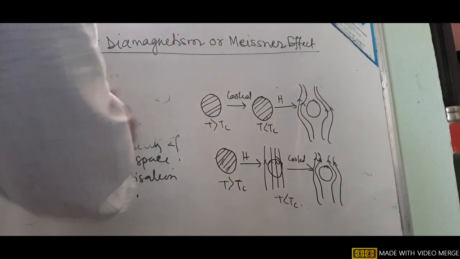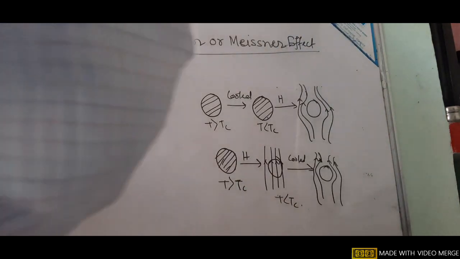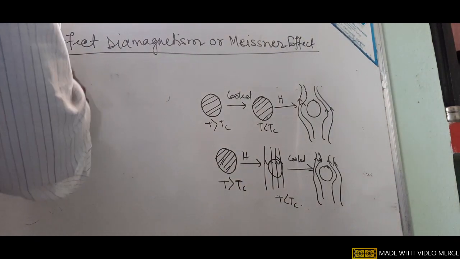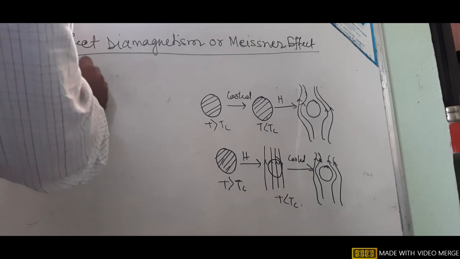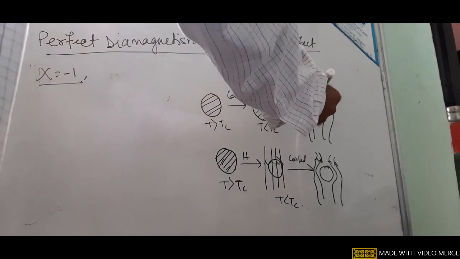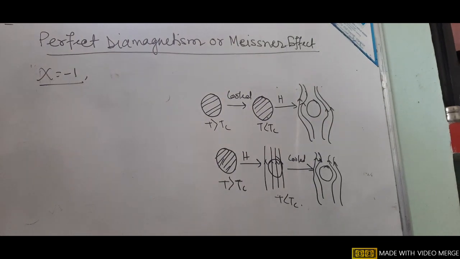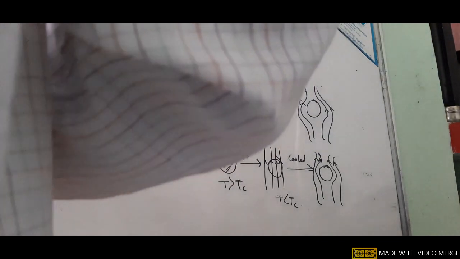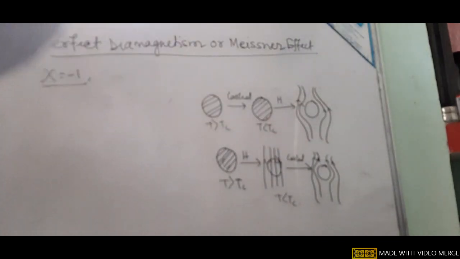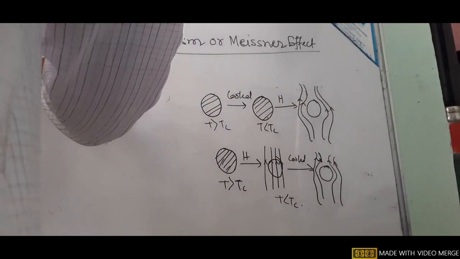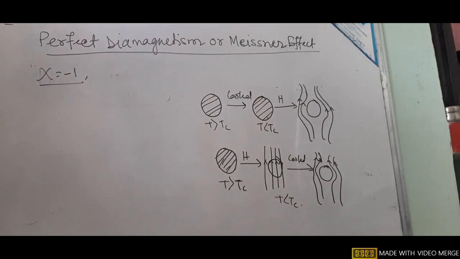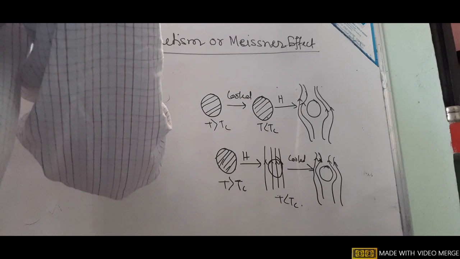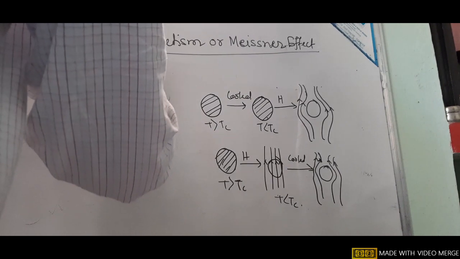So the susceptibility is negative, meaning chi equals minus 1. By making B equal to 0, it does not allow the magnetic flux to pass through it, meaning the magnetic field is 0 inside the superconductor. Therefore, the susceptibility of the superconductor becomes negative. It means it is a diamagnetic substance.